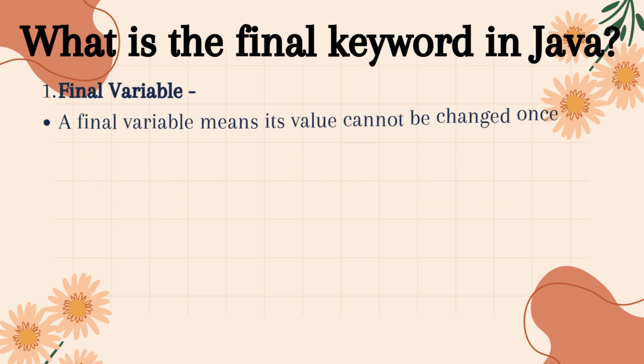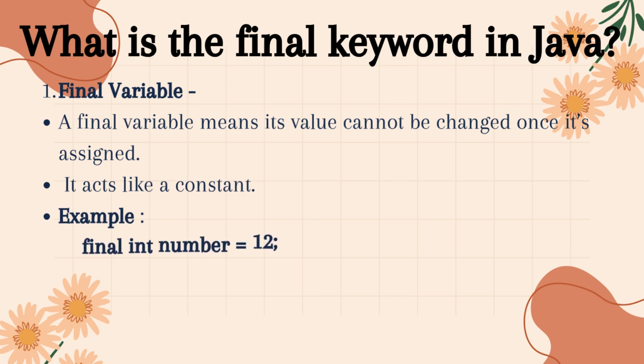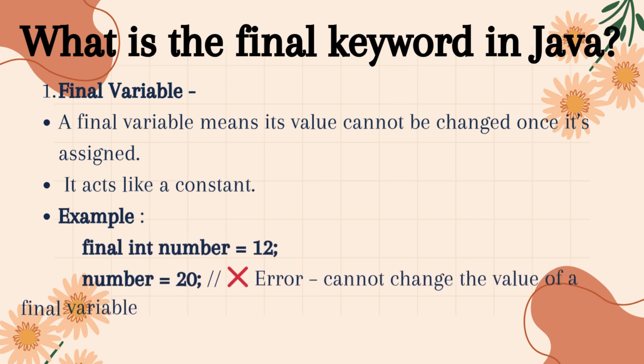First, final variable. A final variable means its value cannot be changed once it's assigned. It acts like a constant. Let's take an example of a final variable in Java. Here, we declared an integer variable called number and marked it as final. That means once we assign a value, in this case, 12, we cannot change it later in the program.